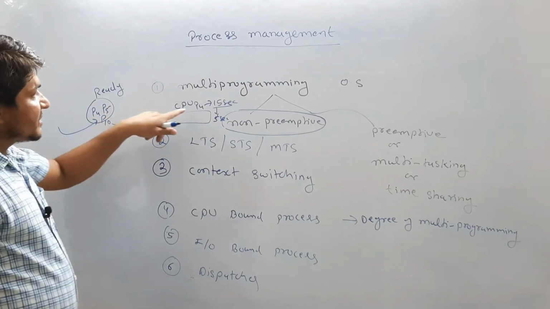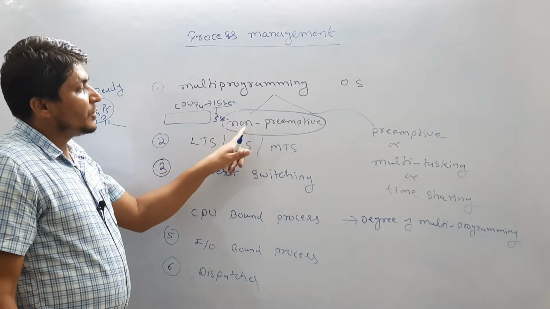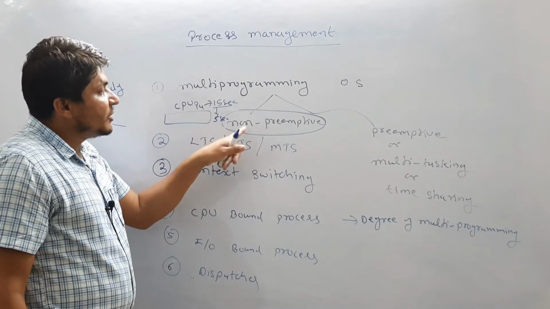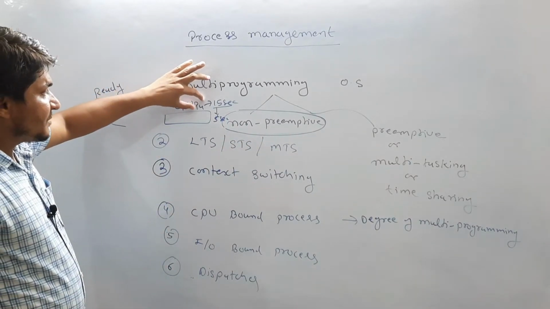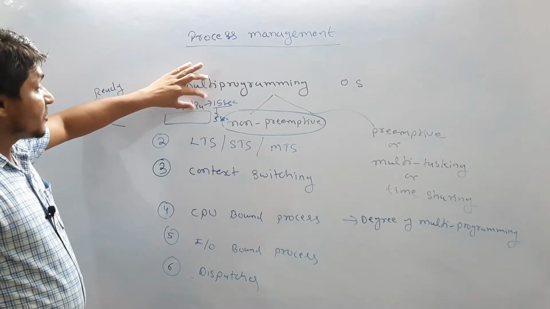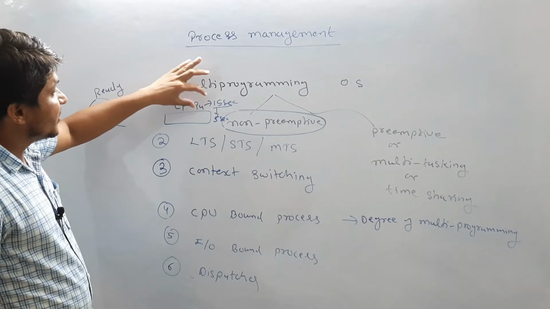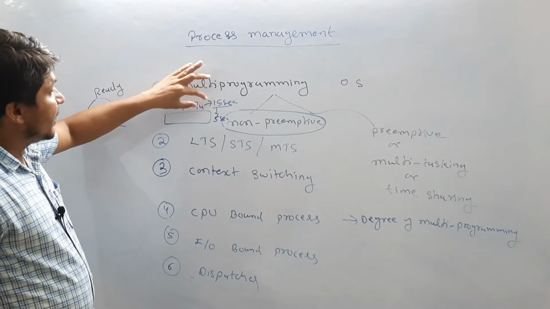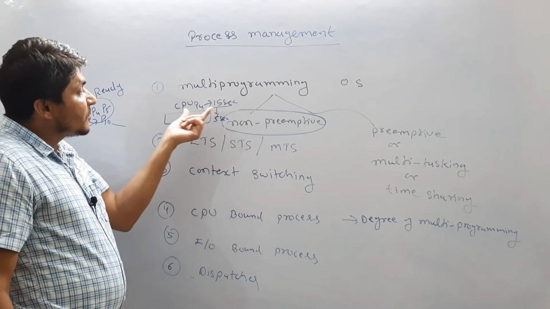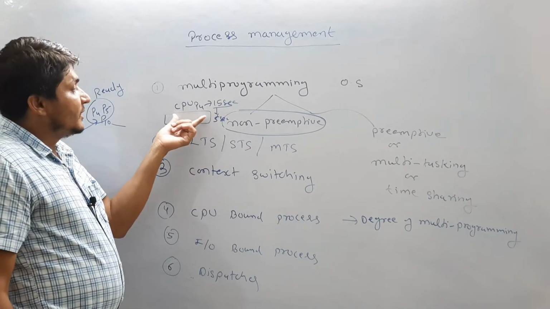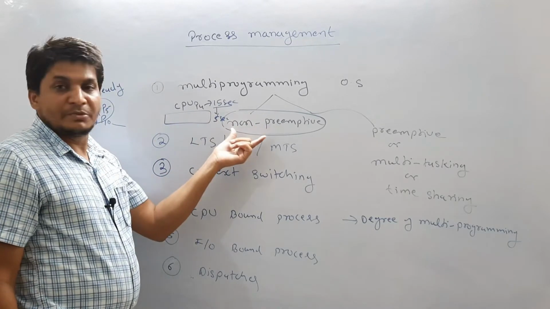But because P4 is running on the CPU in non-preemptive mode, this process is actually non-preemptive. What is non-preemptive? It means once this process has the CPU, it is not going to leave the CPU until it finishes its execution time. After completion of the 15-second time only, this process is going to leave the CPU. That concept is called the non-preemptive or non-preemption concept.